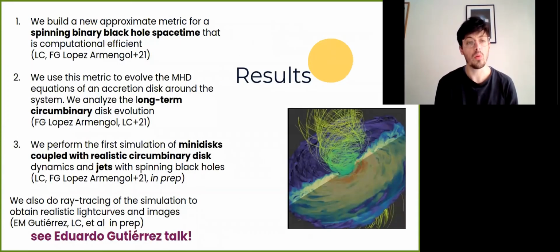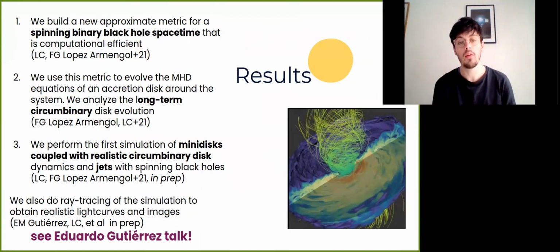So essentially, I want to show three different results. In the first work, we built an approximated metric of a spinning binary black hole spacetime. The new thing is that we built a computationally efficient way to represent spinning black holes. And then we use this metric to evolve the MHD equations and analyze a circumbinary disk for a long time in full MHD, but excising the inner part of the cavity.